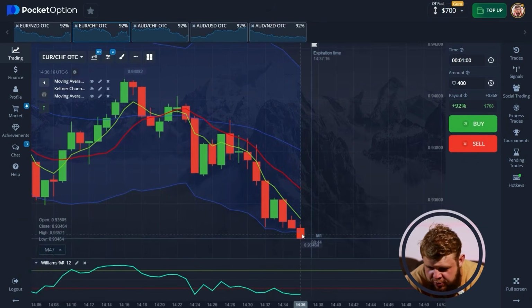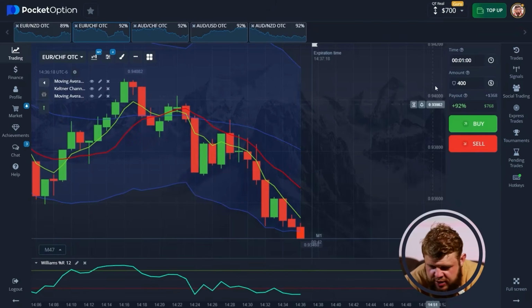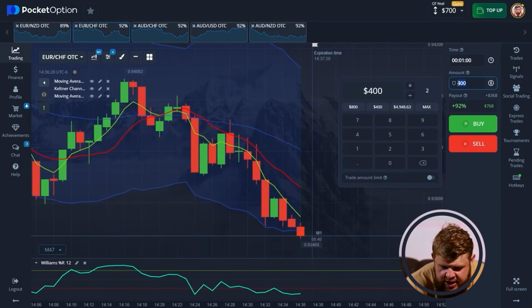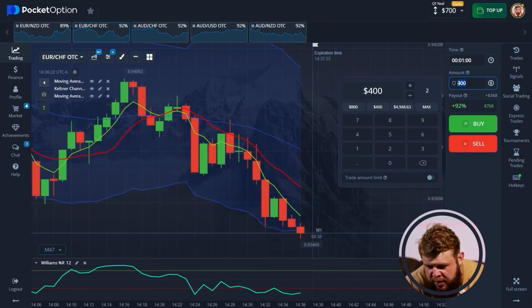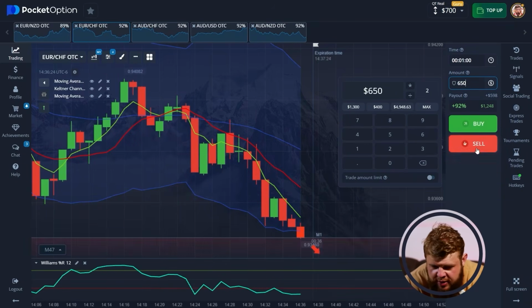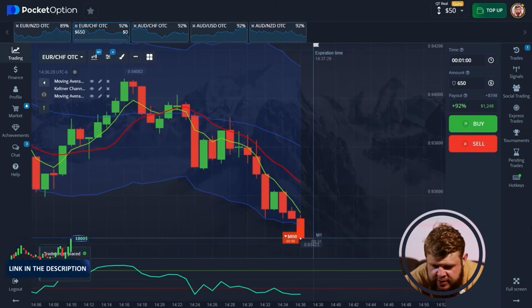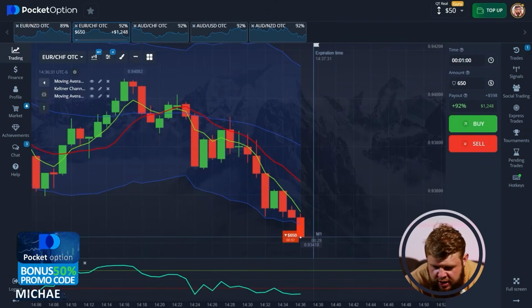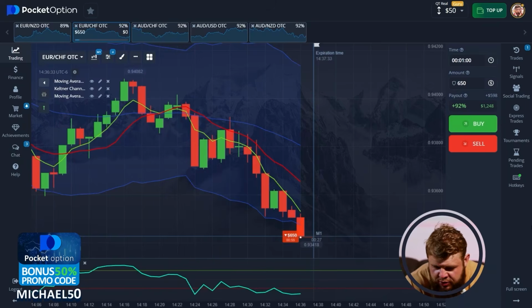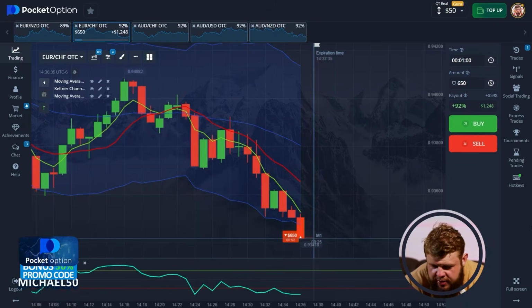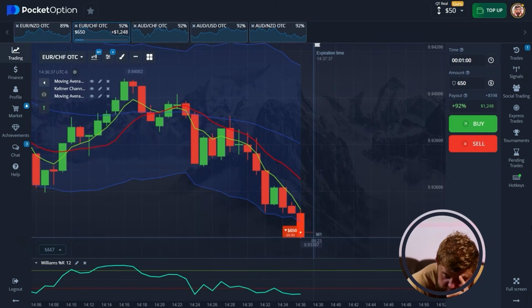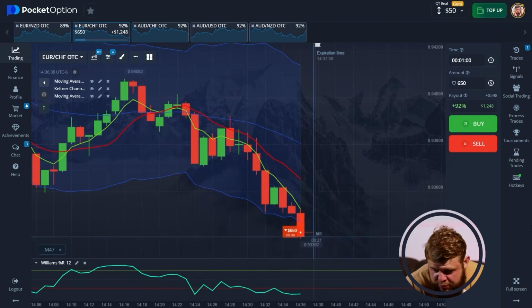Let me try to open EUR CHF. According to the current chart, we're moving in the descending channel. Moreover, we are below both moving averages. Let me change our investment to $650 and let me open a sell position in the continuation of the current drop, because according to the current market structure, we can be sure that we're in the sell zone right now.